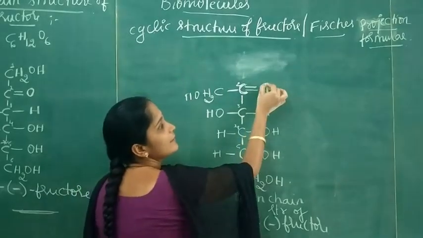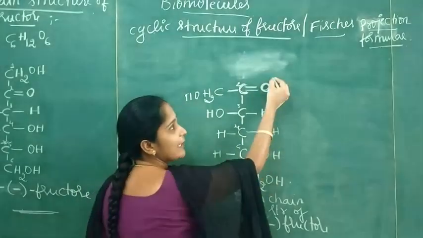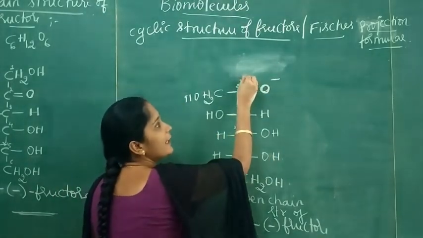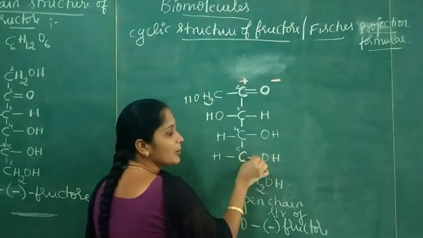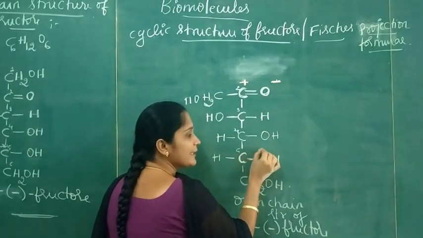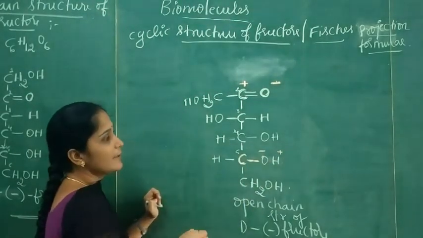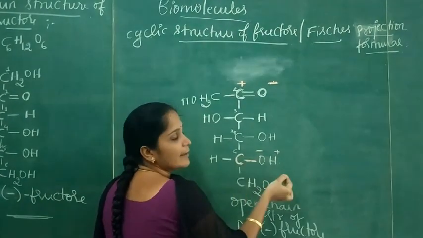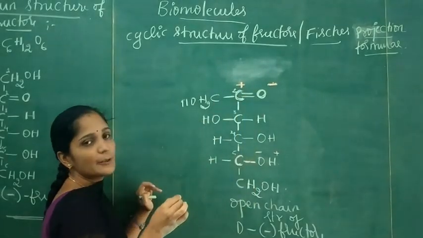In the carbonyl group oxygen is more electronegative, so it acquires a negative charge, and this carbon acquires a positive charge. In the alcoholic OH group, oxygen gets a negative charge and hydrogen gets a positive charge. So during ring formation, there is an interaction between this fifth carbon alcoholic OH group and the second carbon carbonyl group.